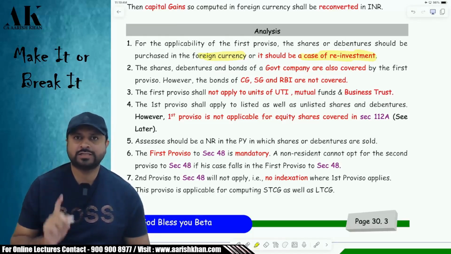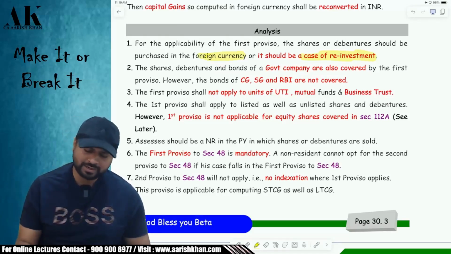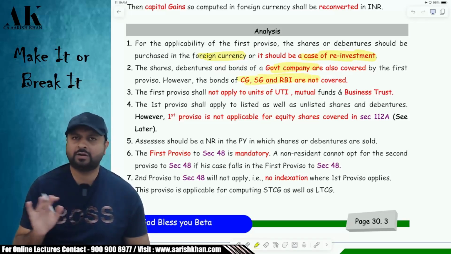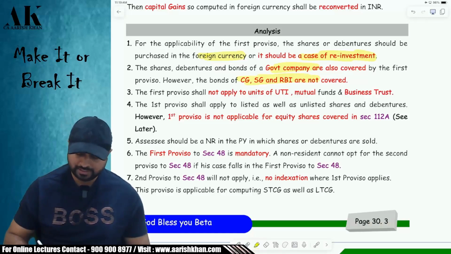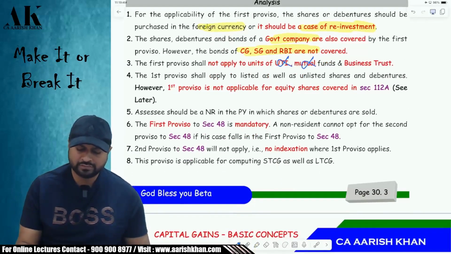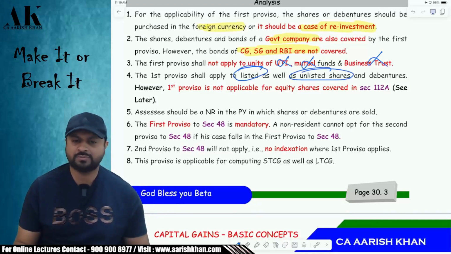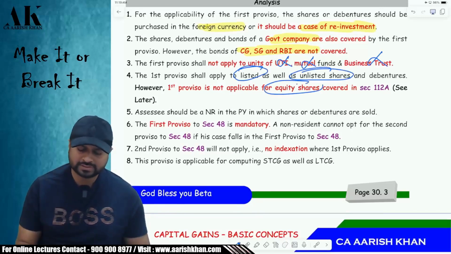Secondly, this proviso is applicable to a government company also. But this is not applicable to government bonds, RBI bond, state government bond, central government bond. This is not applicable to them. This is not applicable to units of UTI, mutual fund and business trust. Yes, this is applicable to listed as well as unlisted shares, both. But this is not applicable to shares which are covered in 112A.